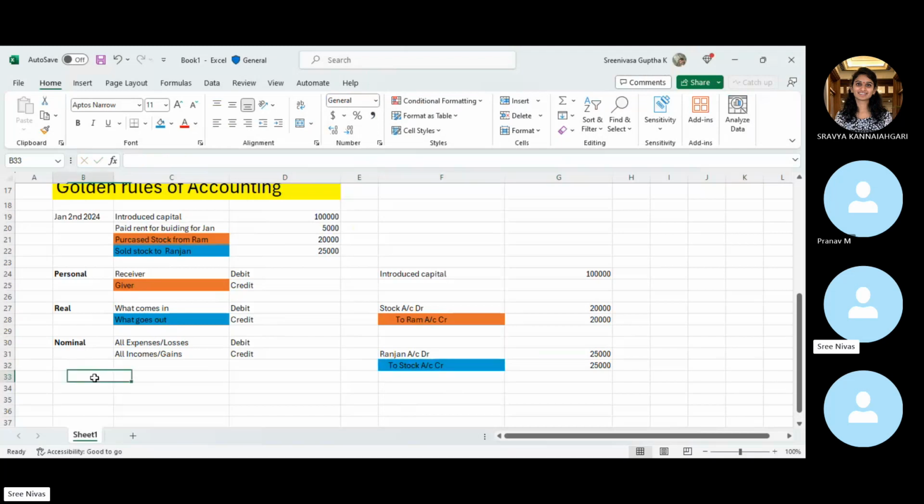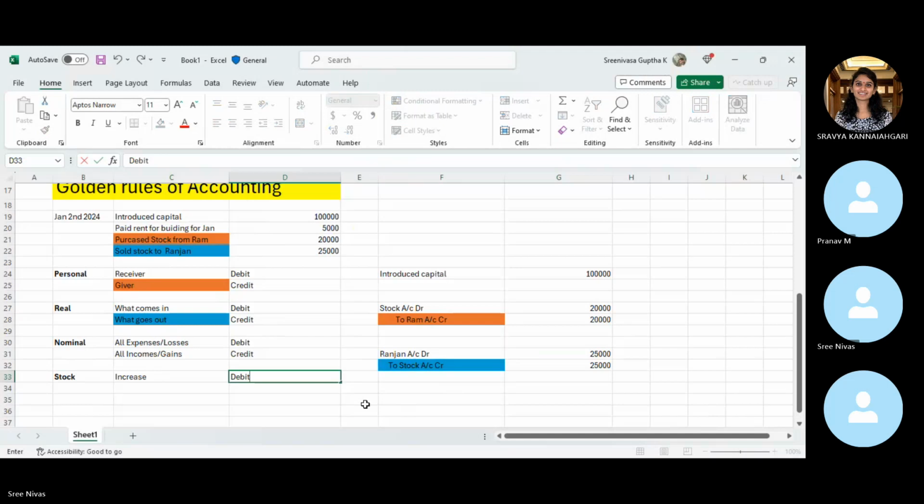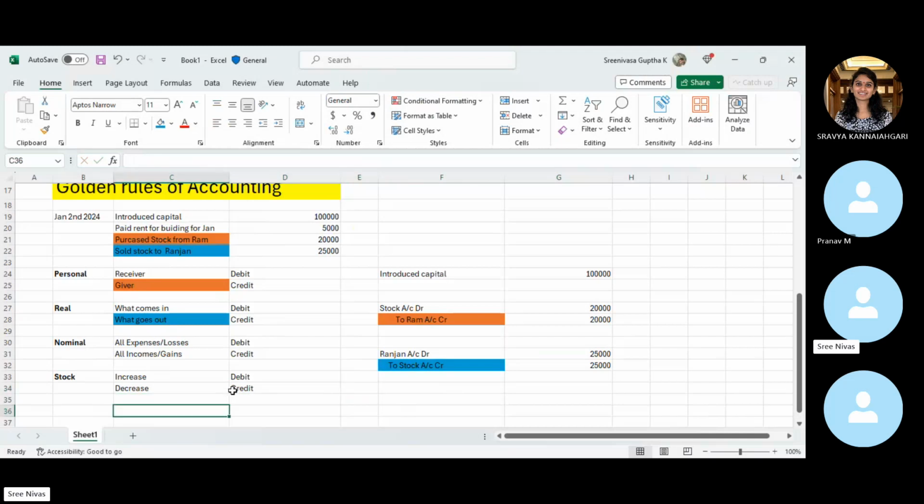And to make it easy, this is the most commonly used transaction in any business. If there is an increase, we have to debit, and whenever there is a decrease in the stock, we have to credit.